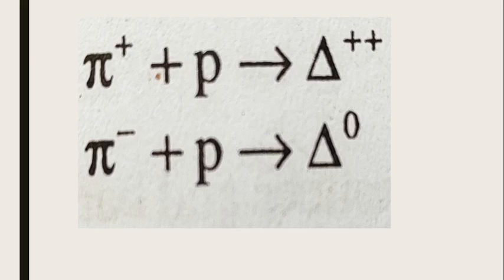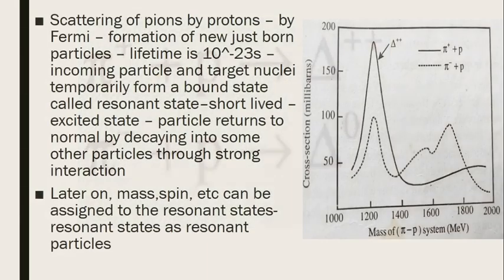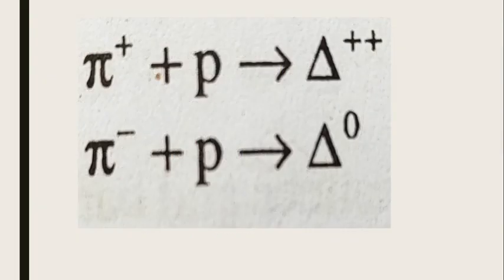Now the second equation, pi minus joined with a positively charged proton. Minus and plus, the charge is 0, so delta 0. So here delta plus plus and delta 0 are examples of resonant particles. That's the graph we had seen here, two graphs showing the formation of delta plus plus as well as delta 0.